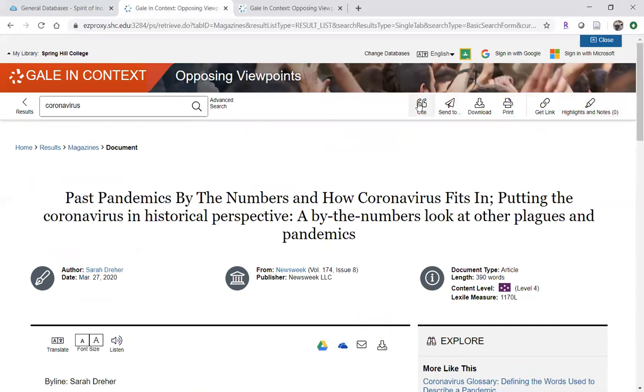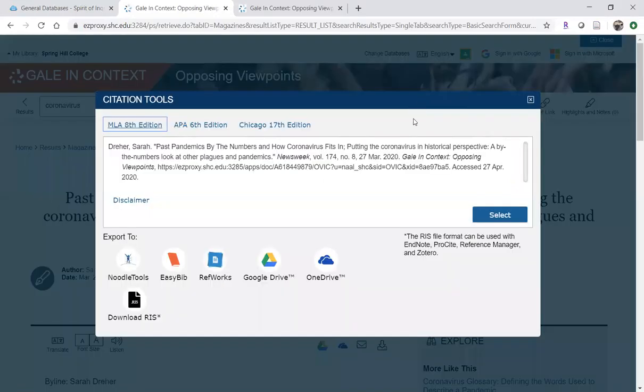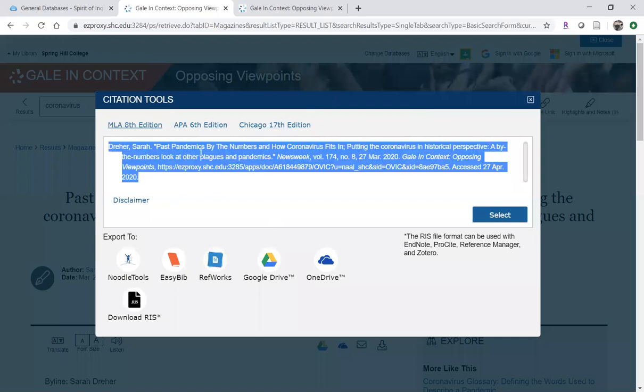So you can click again on the citation tool, and we are using MLA citation format. If you're in another class that asks you for APA or Chicago style, you can also choose those. But for us, we'll stick with MLA 8, and you can copy and paste this citation into your works cited page and then check it against the citation cheat sheet.